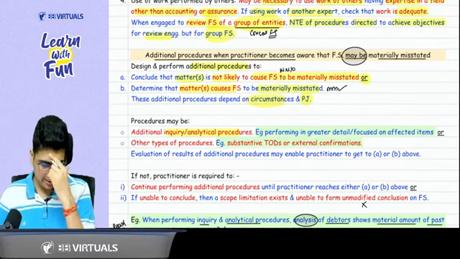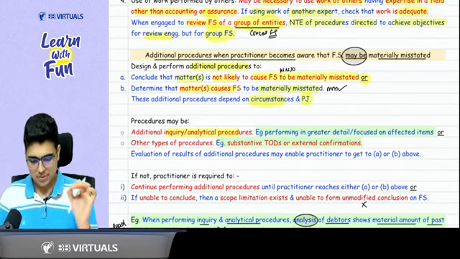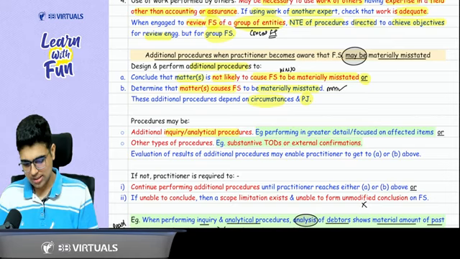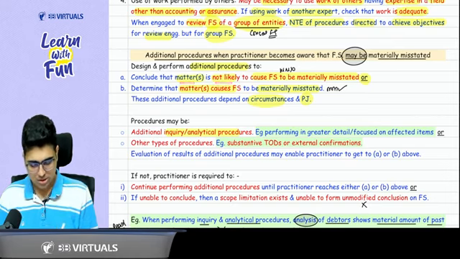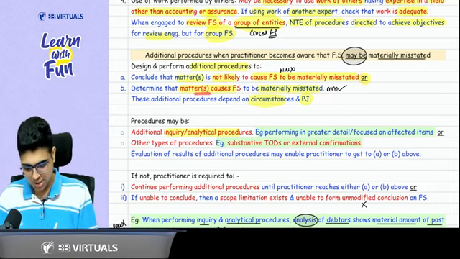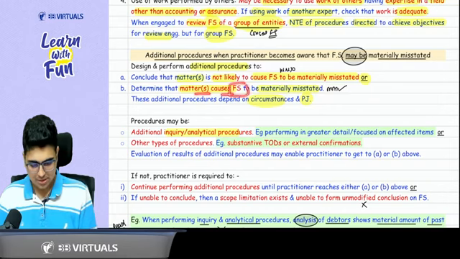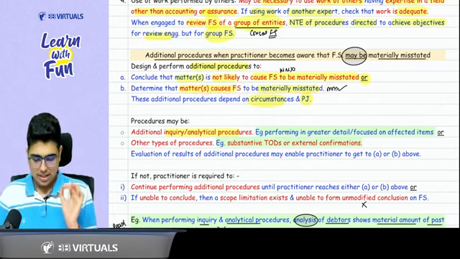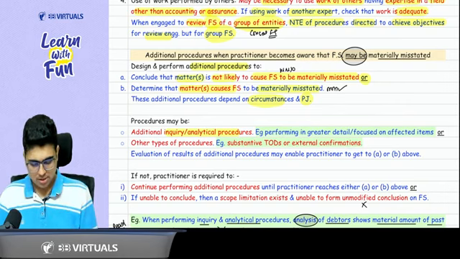So this is what is given here. Design and perform the additional procedures to conclude that the matter is not likely to cause the financial statements to be materially misstated. That means material misstatement is not there. Or the matter causes the financial statements to be materially misstated. That means material misstatement is there. What procedures are to be done depends on the circumstances and professional judgment.